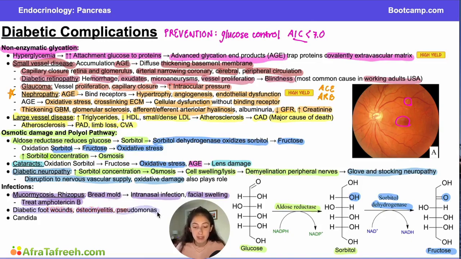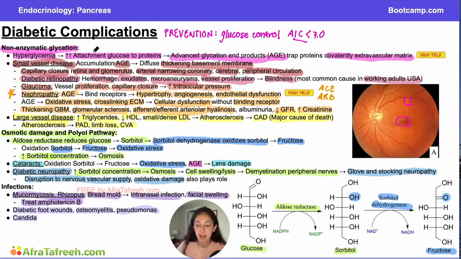Additionally, Pseudomonas is a bug that people with diabetes and especially uncontrolled diabetes are at risk for and can be a cause of osteomyelitis. And then finally, candidal infections. Candida loves a sugary environment. So candidal infections of the vagina, of skin folds, of the mouth are more common in patients with diabetes and can even be an early harbinger of a patient who maybe not be diagnosed with diabetes but does have the pathology. I know that was a lot to cover.